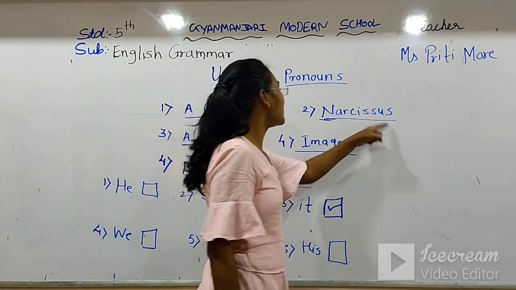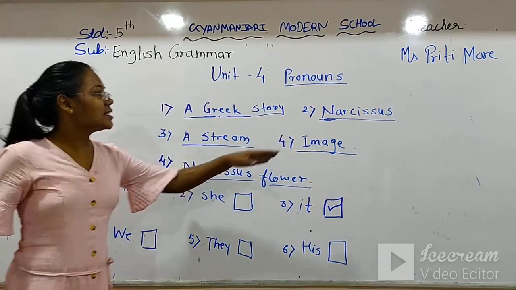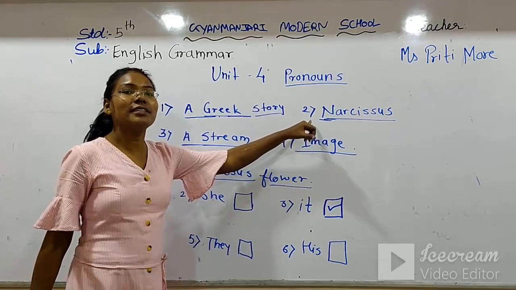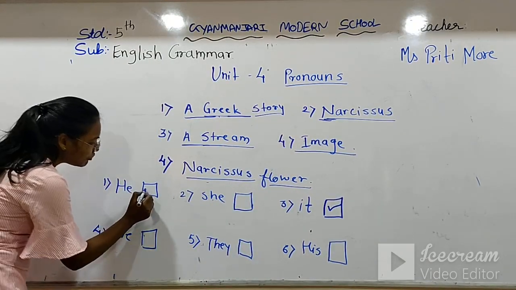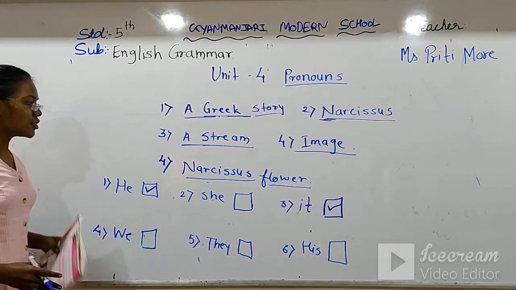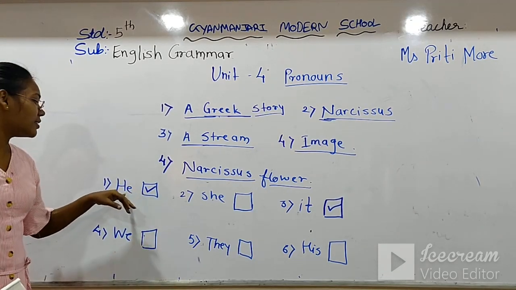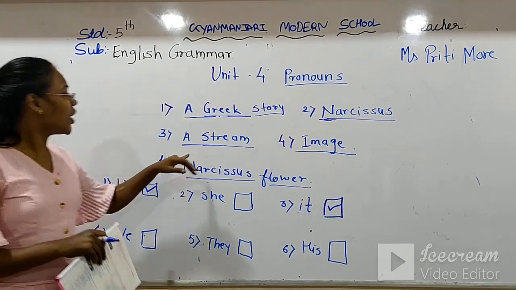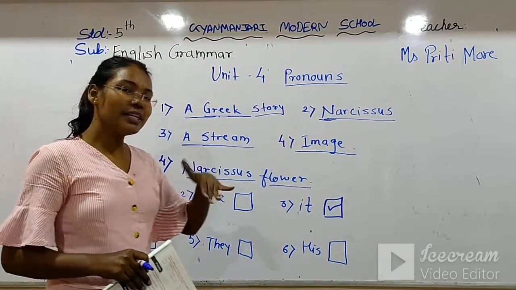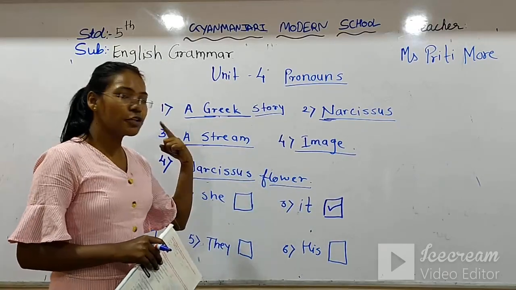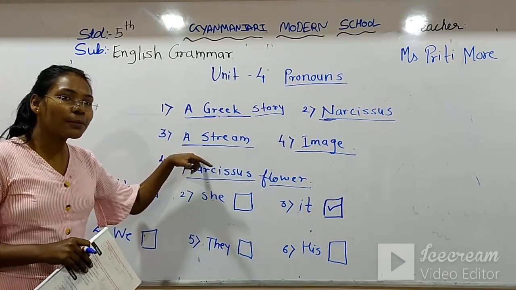Now, Narcissus. This is a man, that means it is masculine. So, for that name, we are using he. So, we just stick the he. Now, again a stream. The stream is not masculine, not feminine, and not common as well.